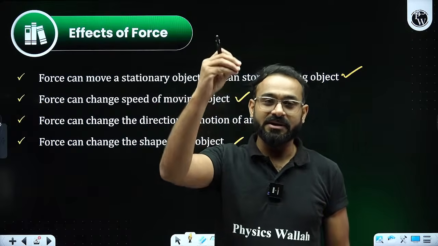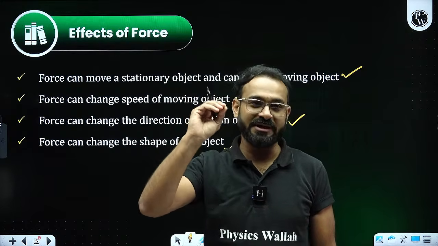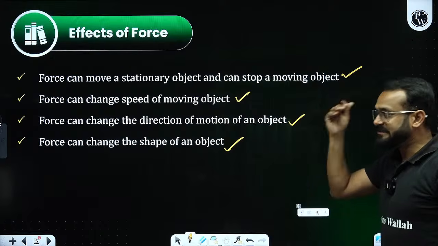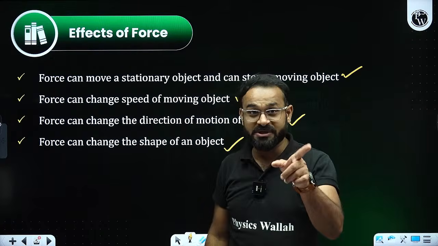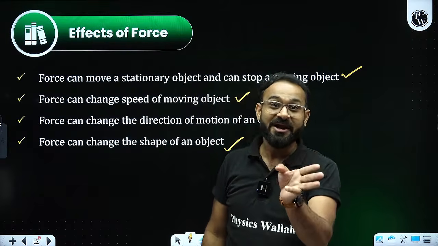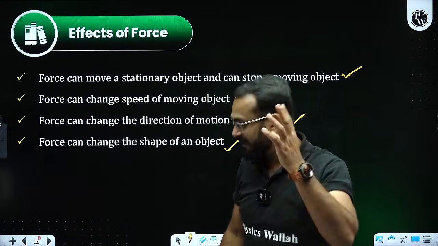This lecture is for class 10th ICSE. Chapter name is Force, Work, Energy and Power. So these are the effects that we have seen: a stopped object can be moved, a moving object can be stopped, speed can be changed, direction can be changed, and shape can be changed. These are the points that we can see over here.